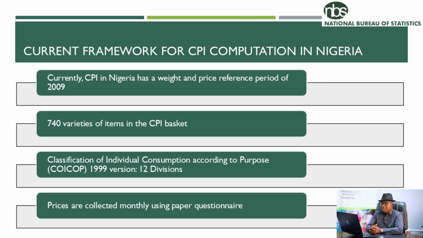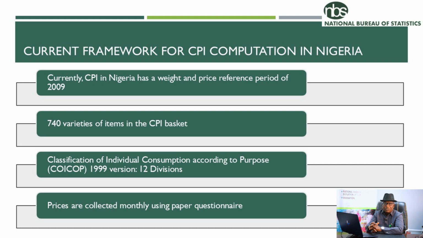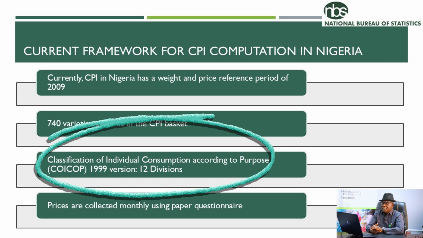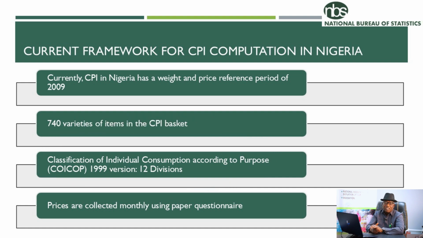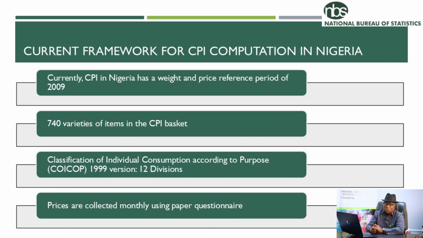Presently, we are collecting prices on over 440 varieties of items that we use to compute this indicator every month. Our classification structure presently is 1999 COICOP. COICOP is classification of individual consumption according to purpose, which has 12 divisions for CPI purpose. And our price data collection method is we are using paper questionnaire to collect prices across all the outlets in Nigeria. The framework continues.